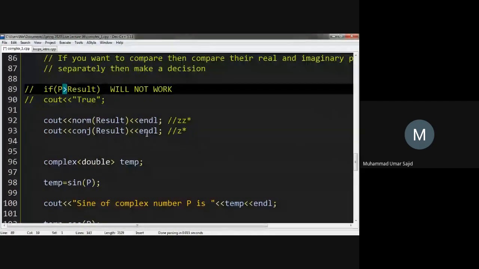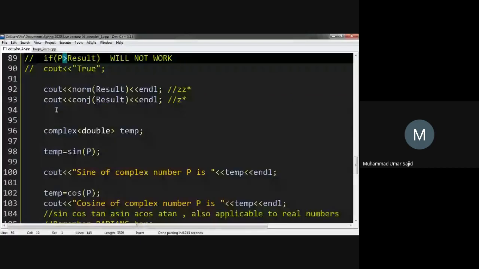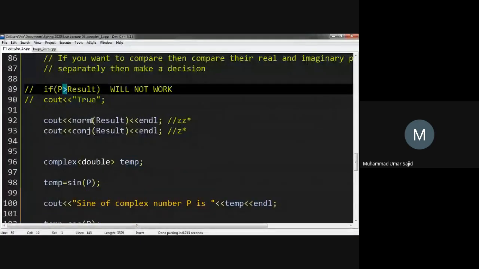Okay, few last things. C out equals norm, where norm means multiplying that number with its conjugate. It gives a square plus b square, and the conjugate is actually just taking the negative sign, multiplying the negative sign with the imaginary part.